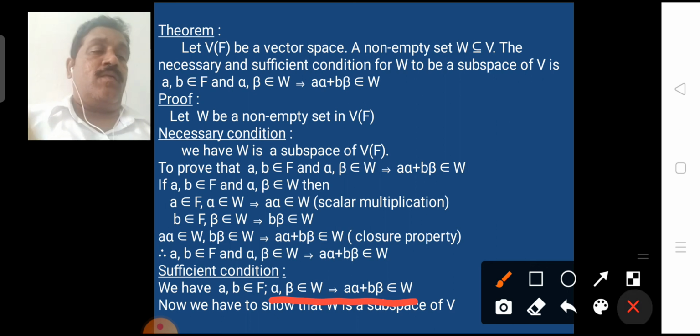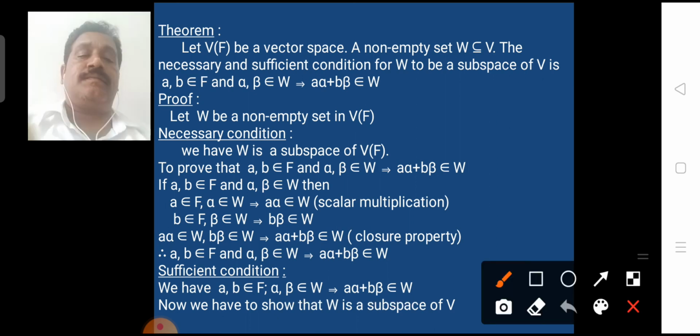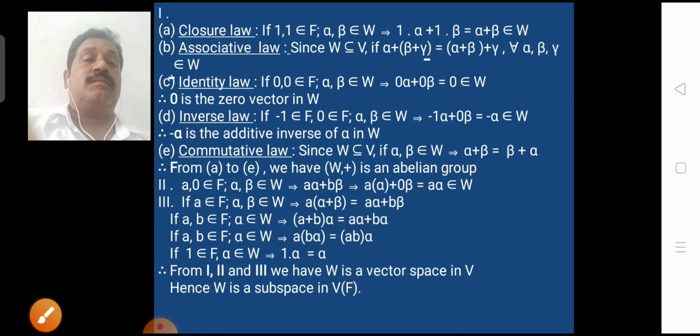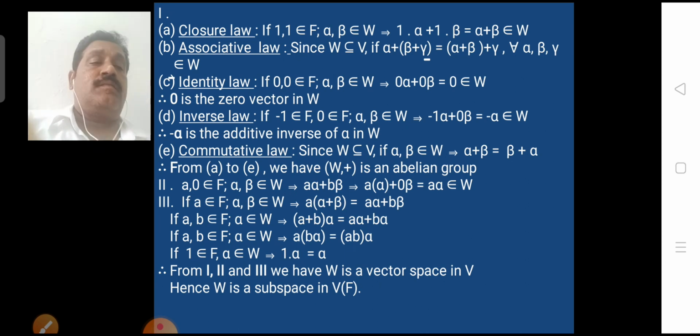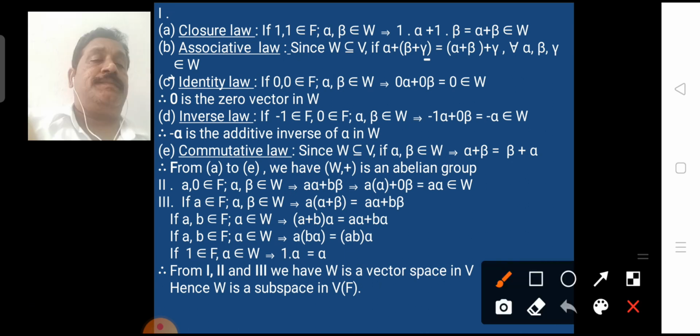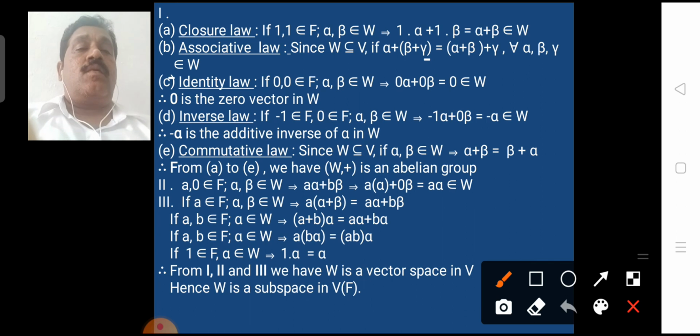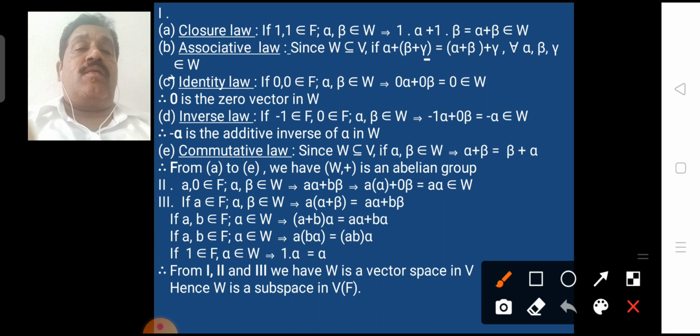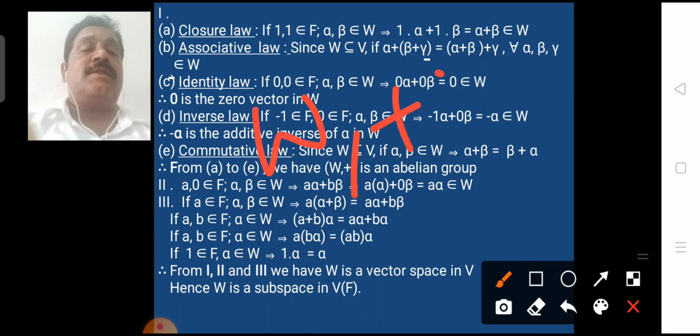The first one is closure law. 1 belongs to F, alpha, beta belongs to W. By using only the given condition, we have to prove W is a vector space. From the first property, we have to prove (W, +) is an abelian group.